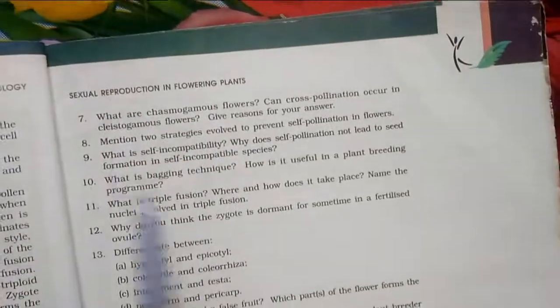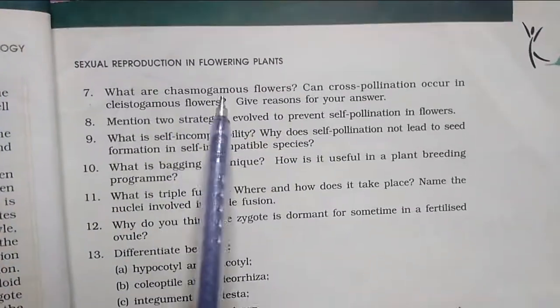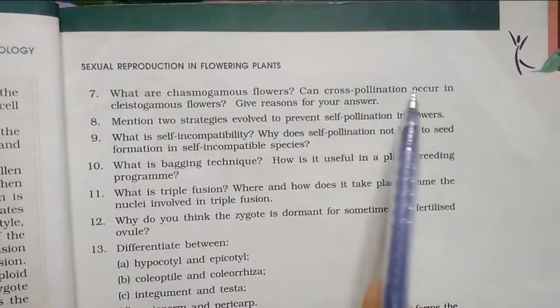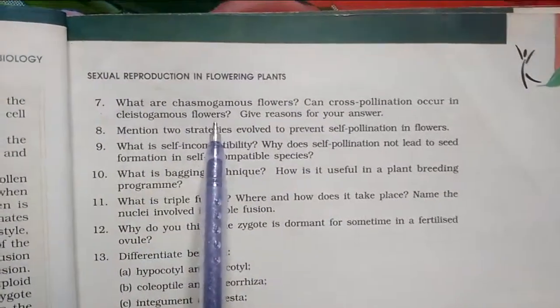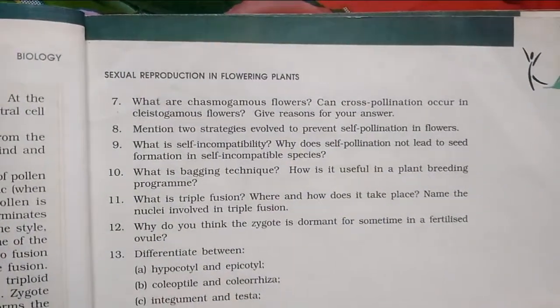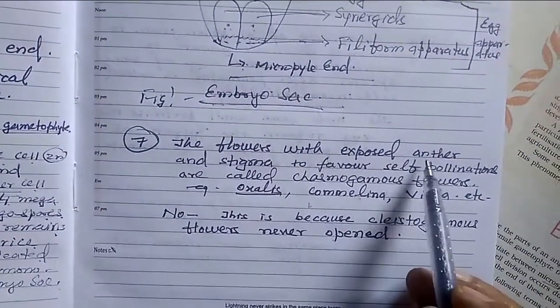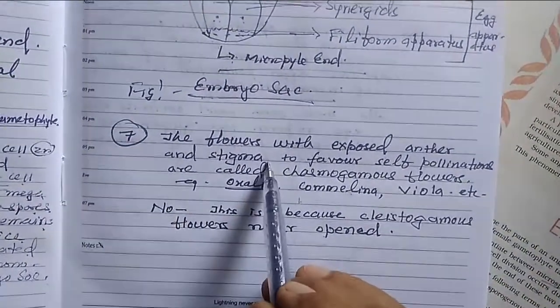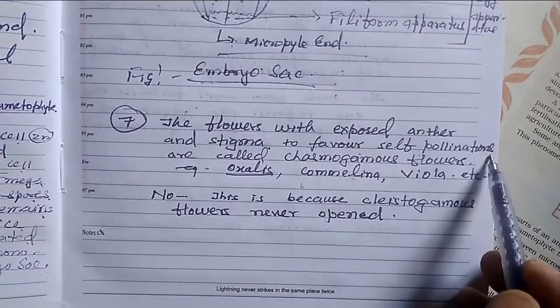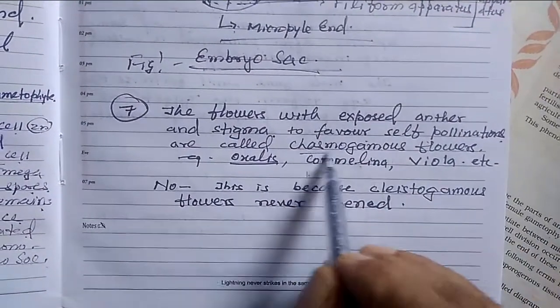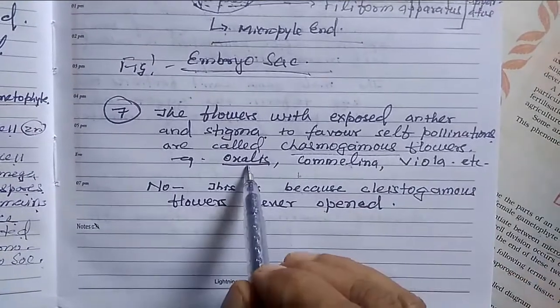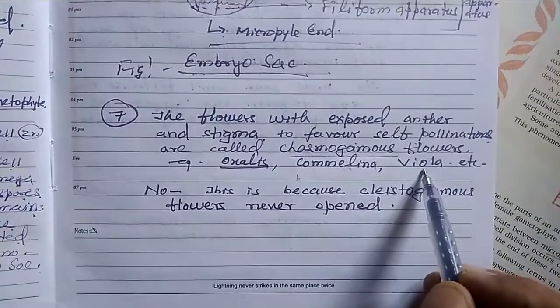Then come to question number 7. What are chasmogamous flowers? Can cross pollination occur in cleistogamous flowers? Give reason for your answer. Now come to the answer. The flowers which expose anther and stigma are called chasmogamous flowers. Examples: Oxalis, Commelina, Viola.